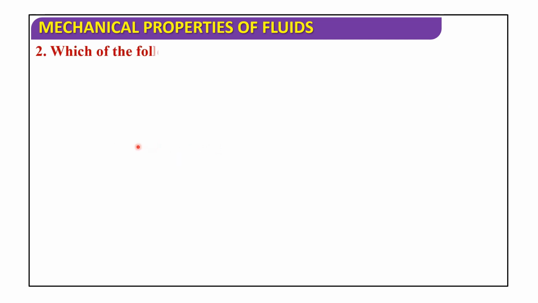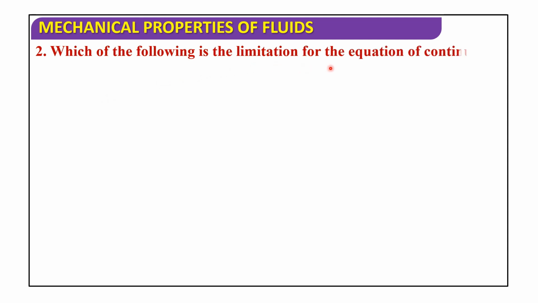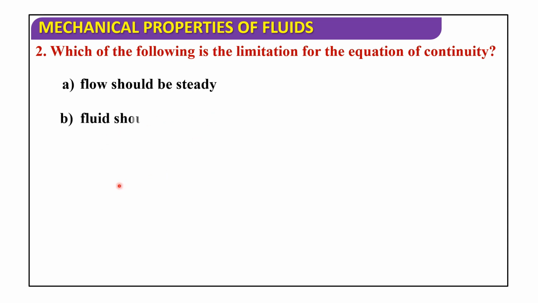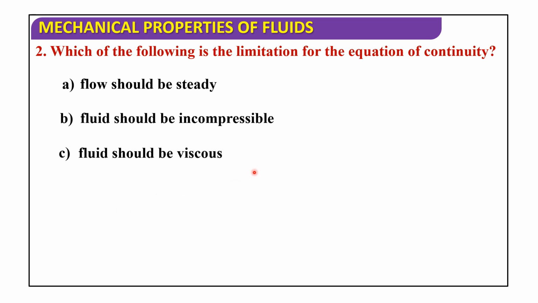Now the next one. Which of the following is a limitation of the equation of continuity? Flow should be steady; fluid should be incompressible; fluid should be viscous; both A and B are true. Among these four, which is a limitation for the equation of continuity? Flow should be steady. This is the limitation for the equation of continuity.